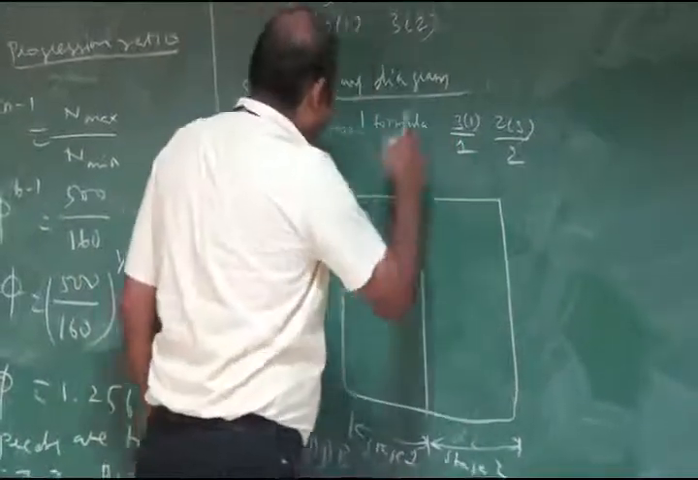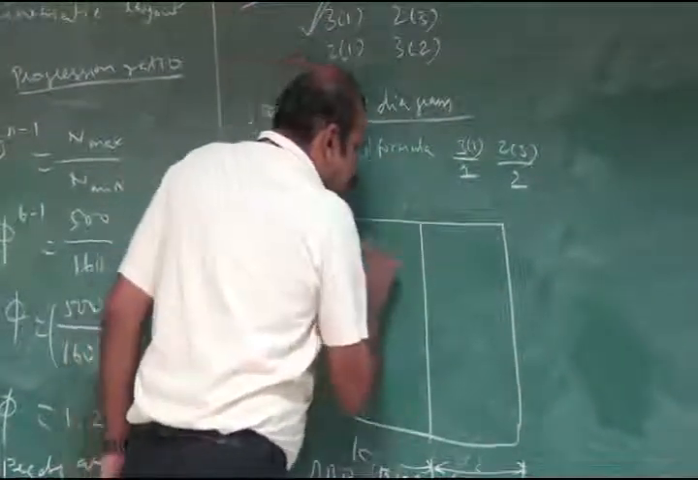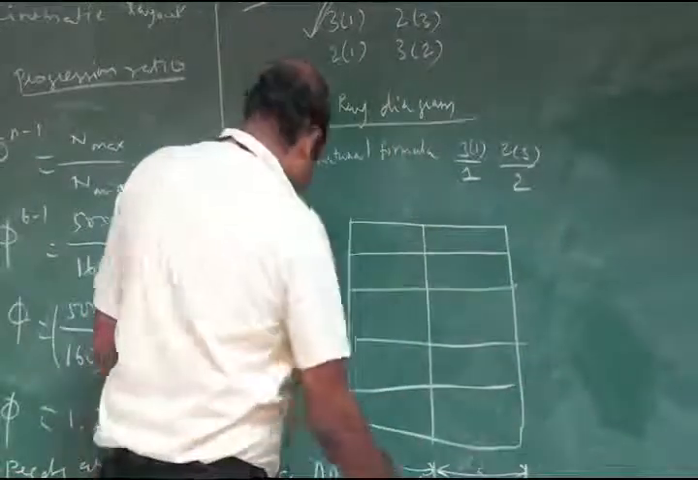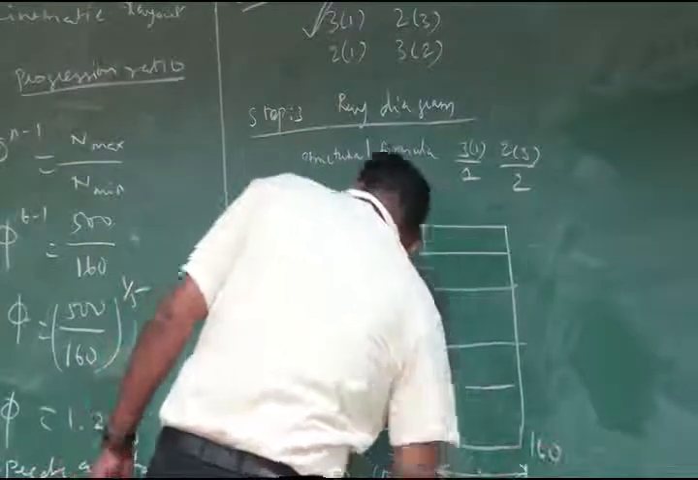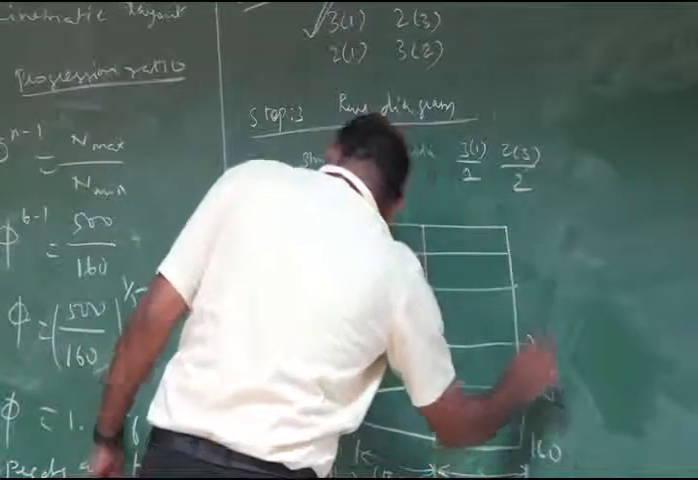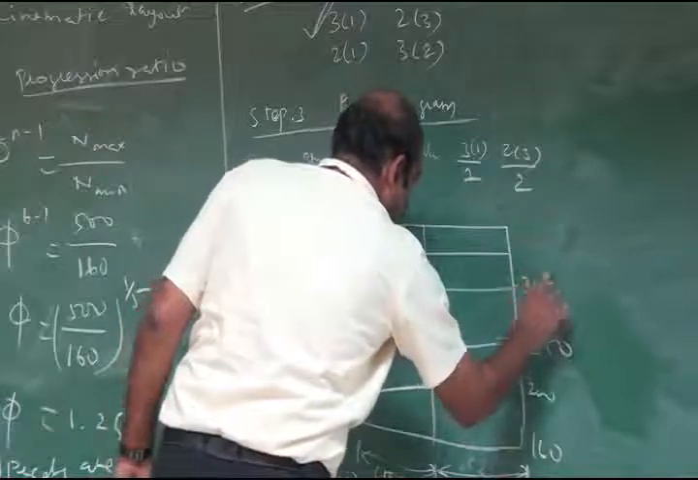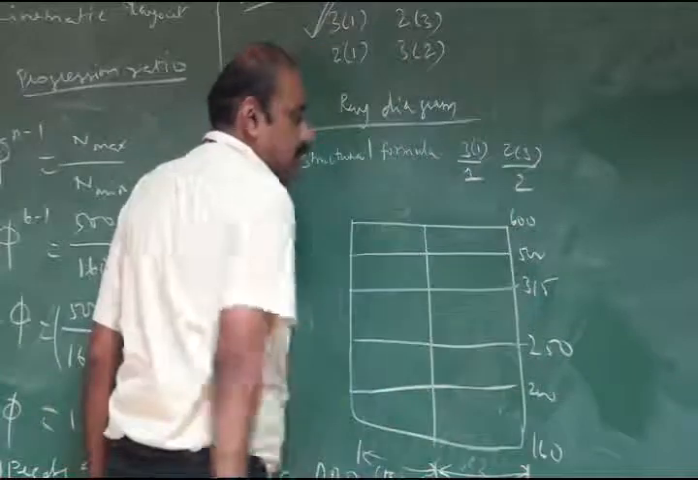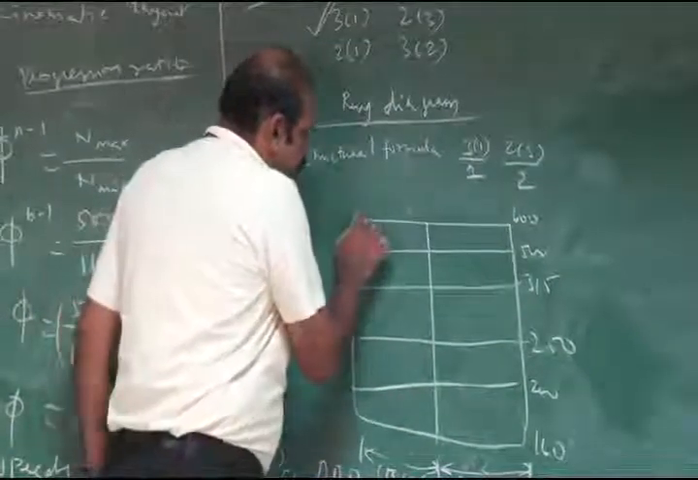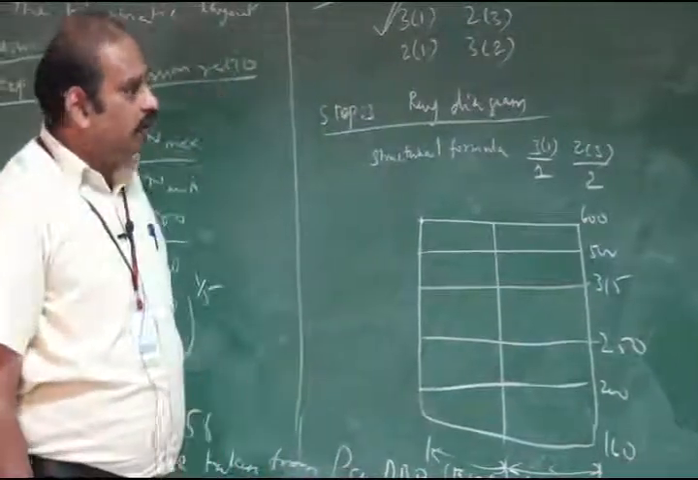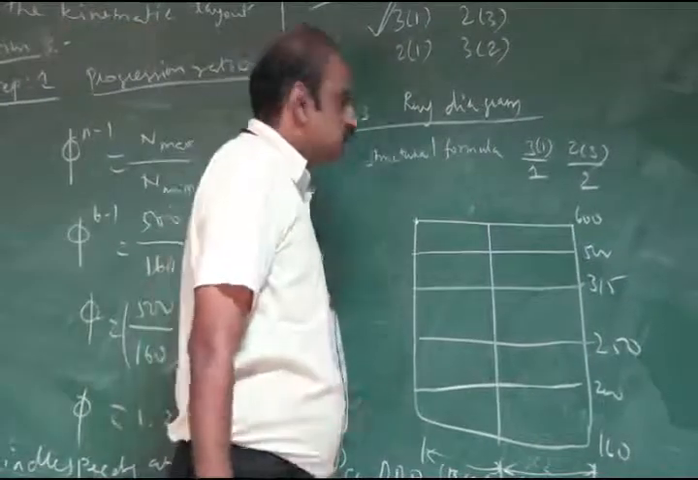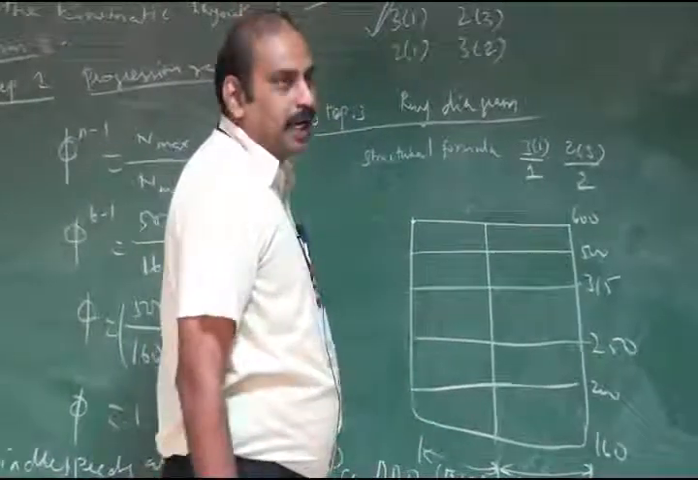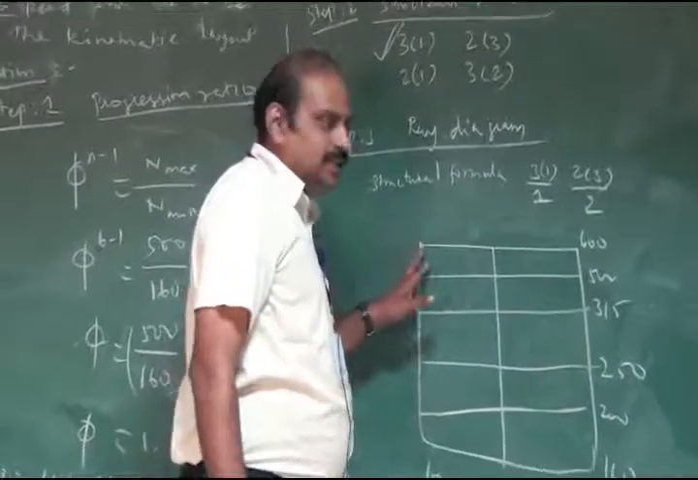Here the number of speeds is 6, so we divide the rows as 6 speeds. The first speed is 160, the second speed is 200, the third is 250, the fourth is 315, the fifth is 500, and the sixth is 600. The initial input speed we have to take in the left topmost corner, because the condition should be satisfied.